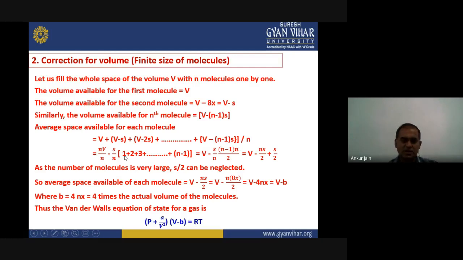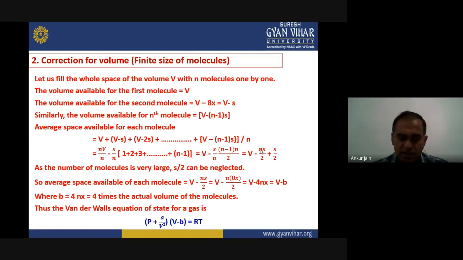Now if we solve this, it will be nV divided by n minus S upon n, which will be common among them, so we can take it out. The expression inside the bracket will remain 1 plus 2 plus 3 plus so on plus n minus 1. If we solve it further, we get V minus S upon n into n minus 1 into n divided by 2. So the final expression we are getting is V minus nS divided by 2 plus S by 2. On solving, this is just simple mathematics, so I'm not going to detail it.